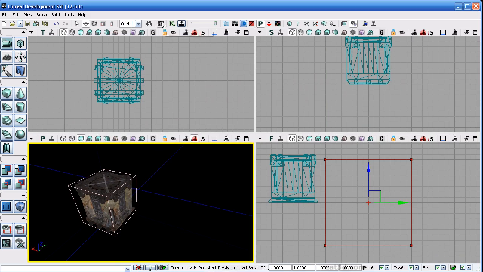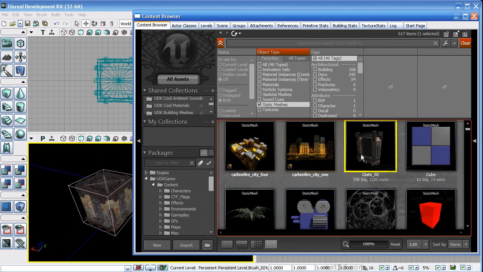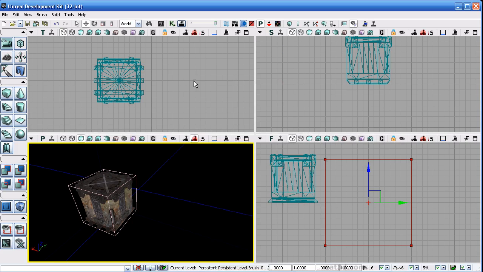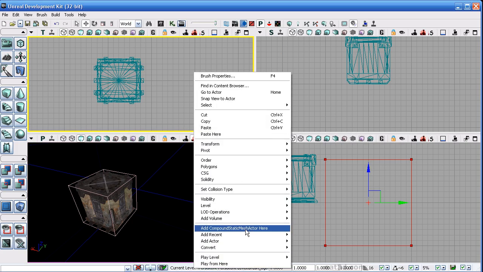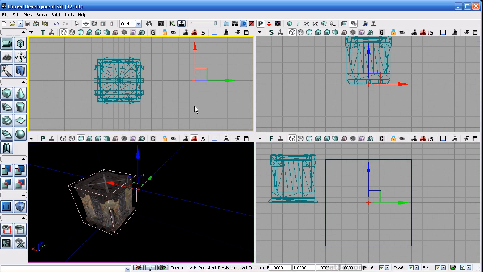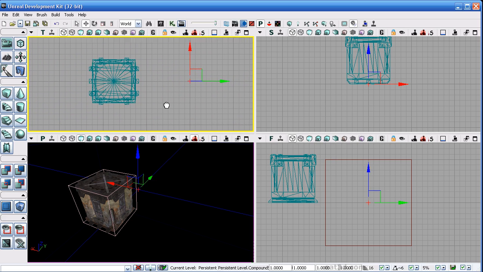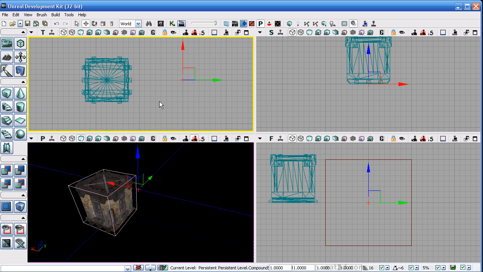So now if we open up the content browser again, and we'll leave the static mesh selected that we have, but this time we're going to select the compound static mesh actor, and we're going to place one of those guys right here. So a few things are going to be different here. One, when we place it, it doesn't actually come in with that mesh already assigned to it. There's additional script that would have to be added to get that sort of contextual stuff happening. Since the class is very bare bones and simple, the only difference right now is that it has that extra mesh component,